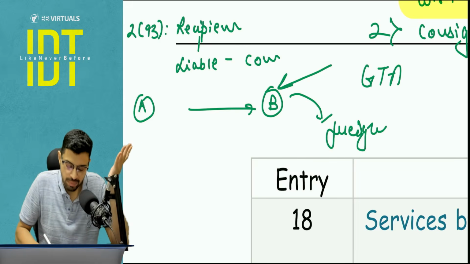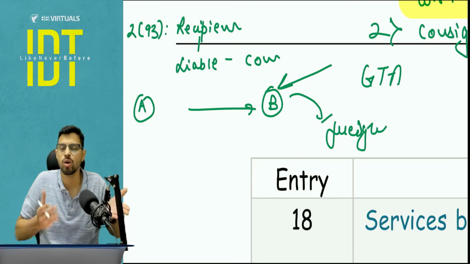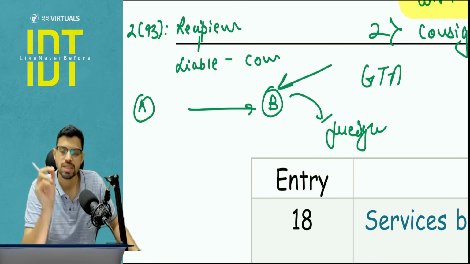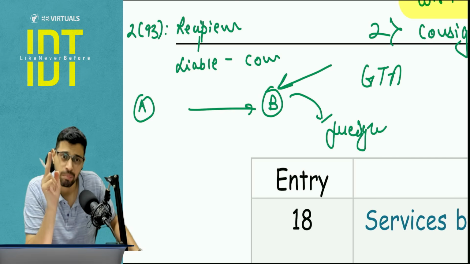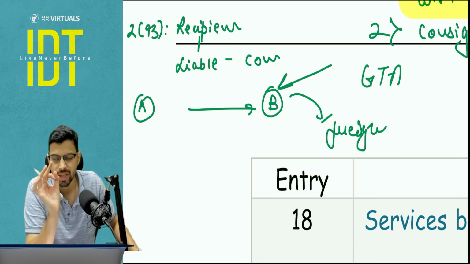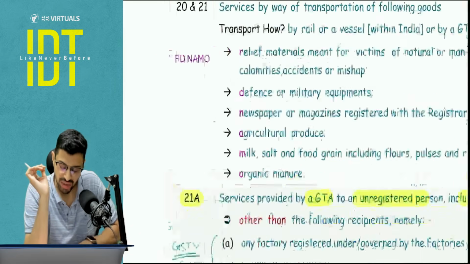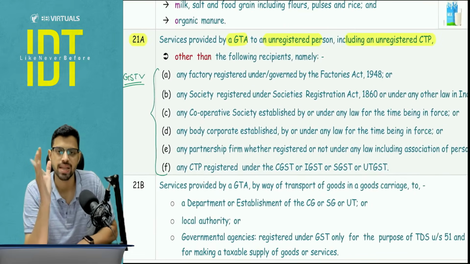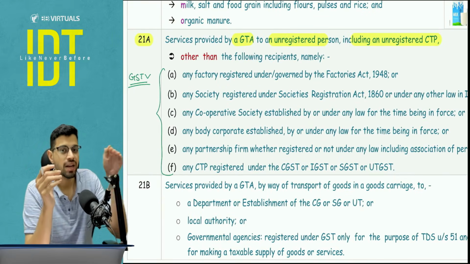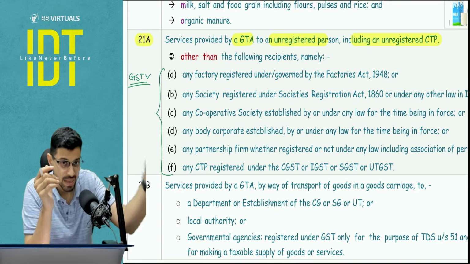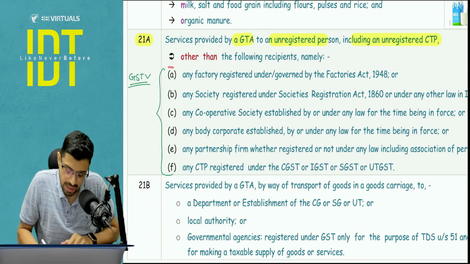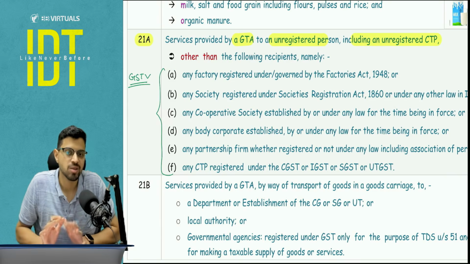Also, it is possible that A may be paying, but later on A is going to get the reimbursement from Mr. B, because the contract states that B has to pay the freight. Then still Mr. B shall be the person liable to pay the freight and B will be the recipient. I hope you are making this point clear, because unless you identify the recipient correctly, you are going to mess up the exemption entry. Right? Because the exemption entry with respect to GTA needs an analysis of the recipient, and you need to identify it correctly. Now, if these are the recipients A to F, then the GST is going to apply.